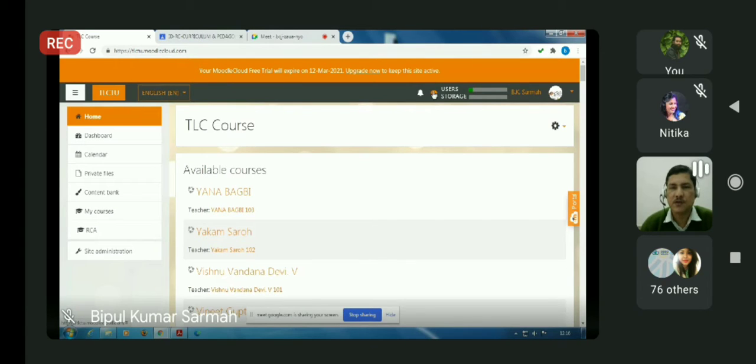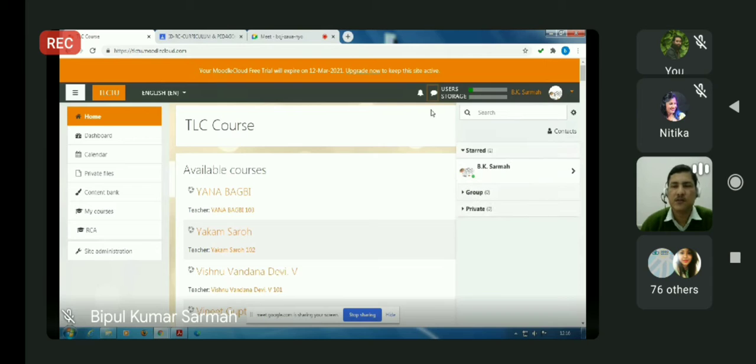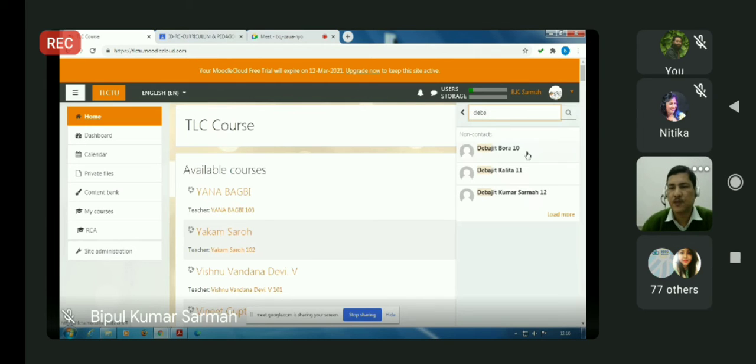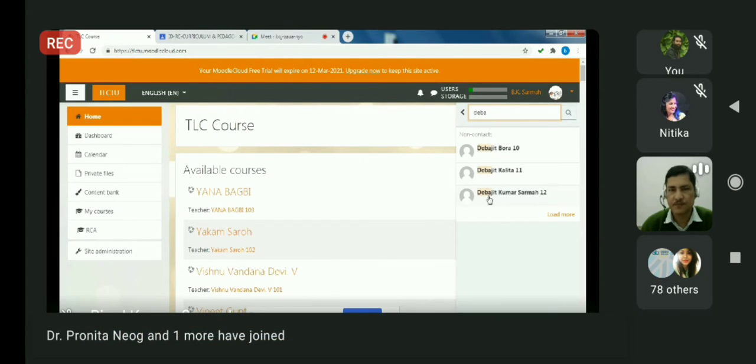If I click this messaging drawer, with the help of this we can message each other. For example, if I want to message a participant, say Debojit, I have searched for Debojit, and you can see that we have 3 Debojits who are participants here.